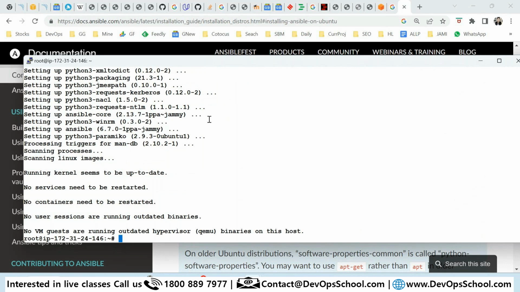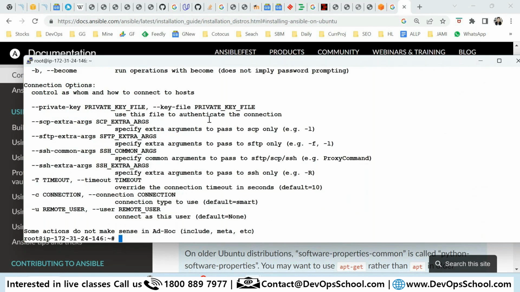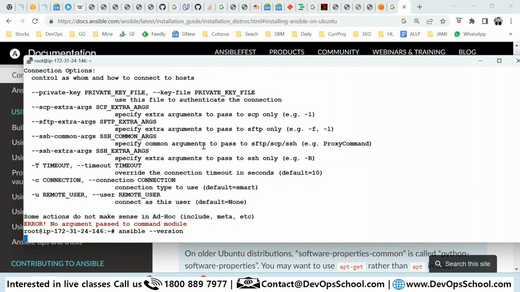Done. So now can we check whether Ansible is installed or not? Ansible, enter. Now it's done. I also want to show you the Ansible version. Here you see hyphen version, right? Version, and here it is.